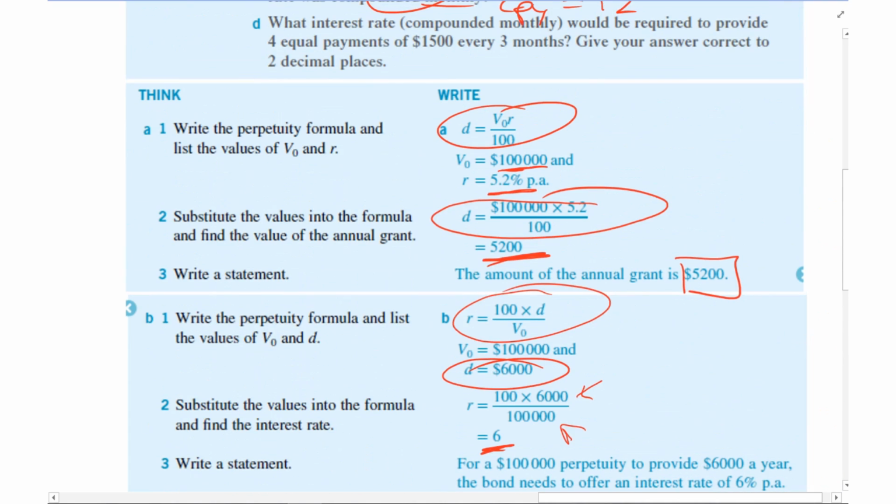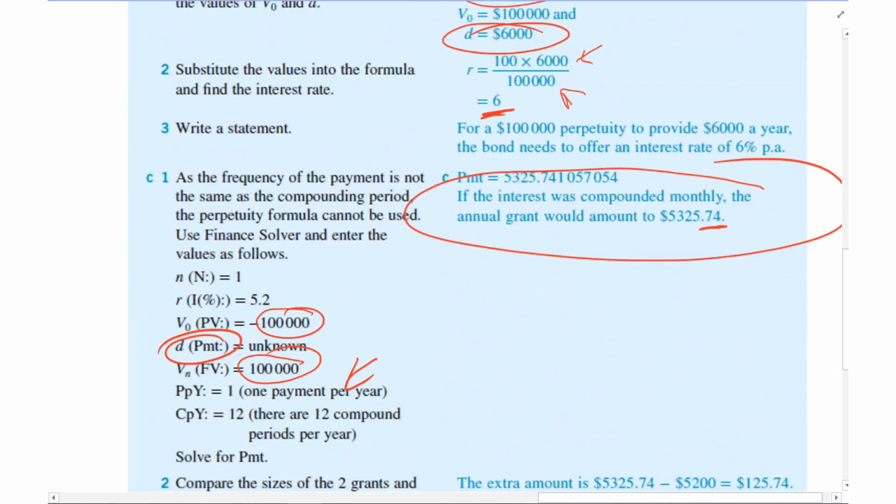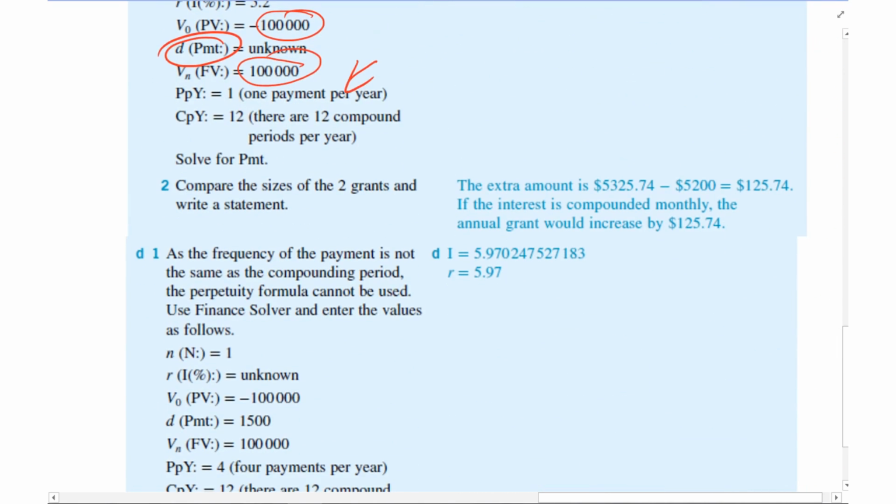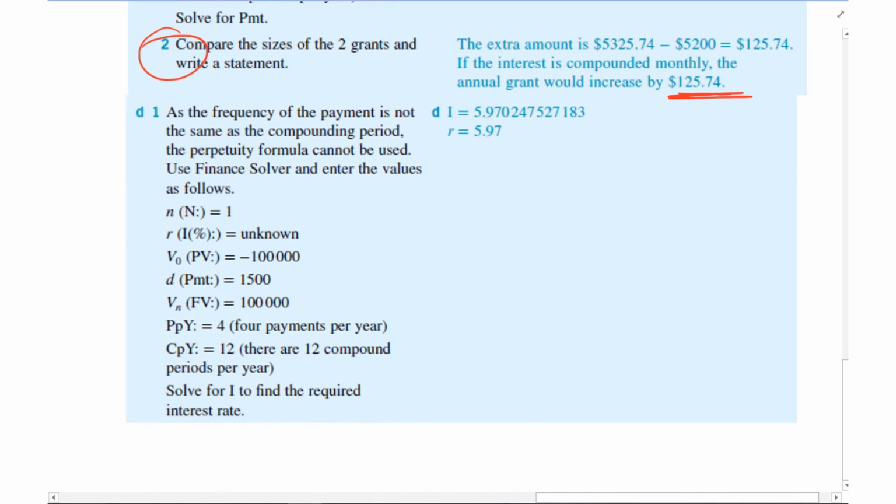Comparing that to part A, you're earning that little bit extra, about 125 bucks extra. That's comparative sizes. It's $125. So by compounding interest monthly, I can squeeze out a little bit more money than if I just do it as one value. And that's where that benefit can be if you can manage that.